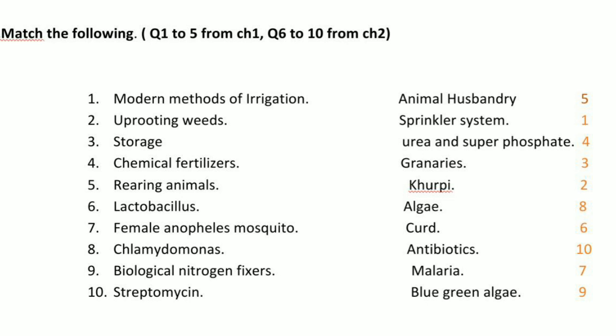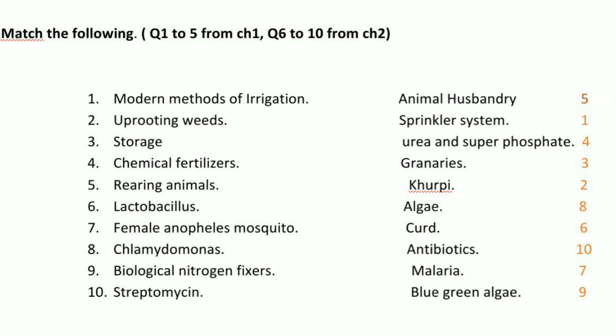Next is rearing animals. Rearing animals means taking care of animals, cattle, sheep, goat, cow, buffalo. All these animals are helpful for us, isn't it? So rearing of animals is called animal husbandry. In the first line you can see animal husbandry. That is the right answer for rearing animals, the fifth question.